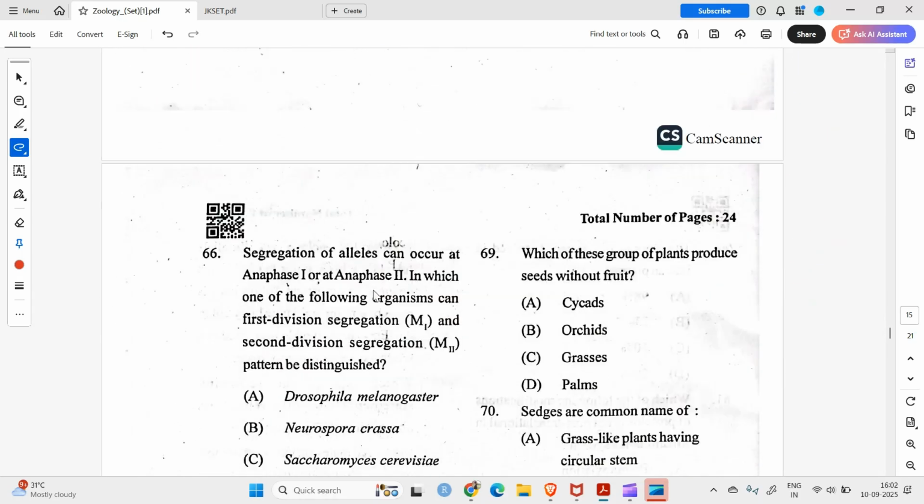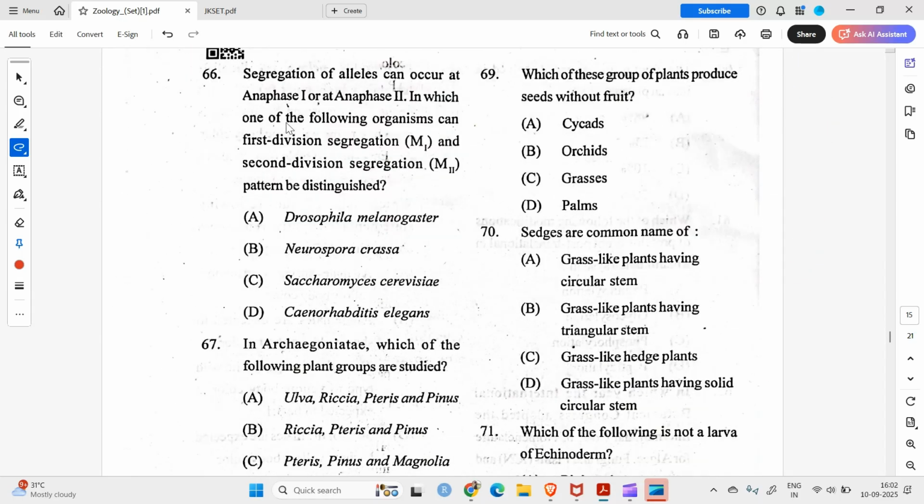Okay. Question number 66. Segregation of alleles can occur at anaphase 1 or at anaphase 2. In which one of the following organisms can first division segregation and second division segregation pattern be distinguished? Yes, it could be due to crossing over happening in the anaphase 1. So yes, in ascomycetes, you may have heard about tetrad analysis, where you can easily distinguish between the first division segregation and second division segregation of allele, whether the alleles segregate in the first division.